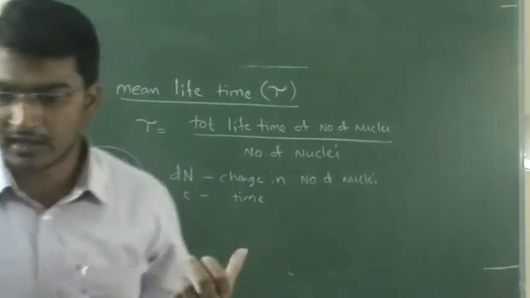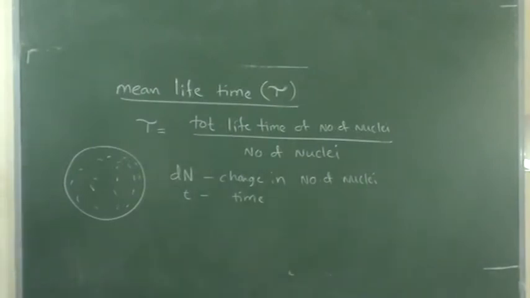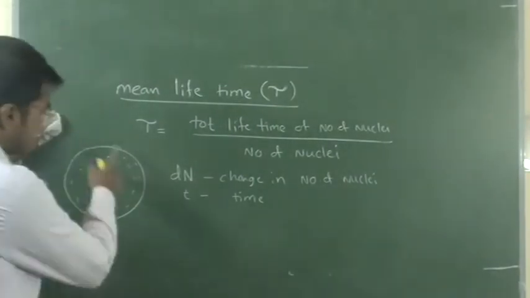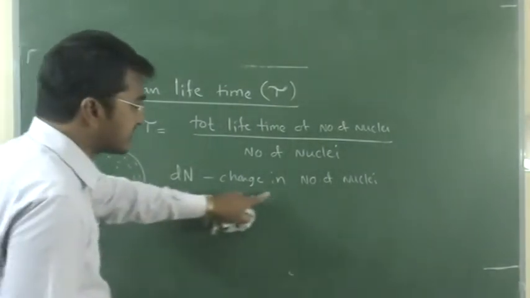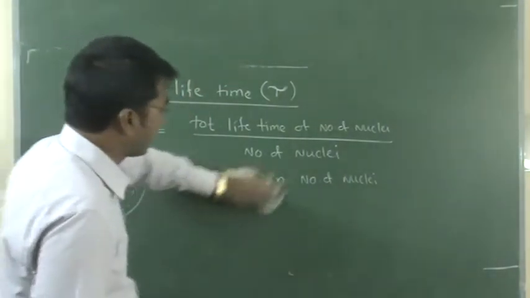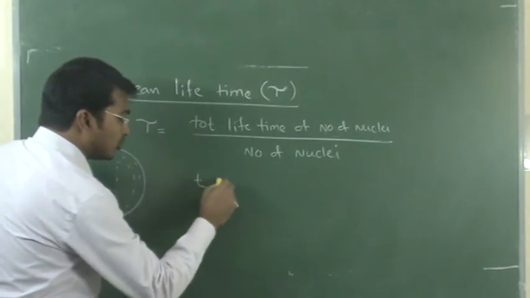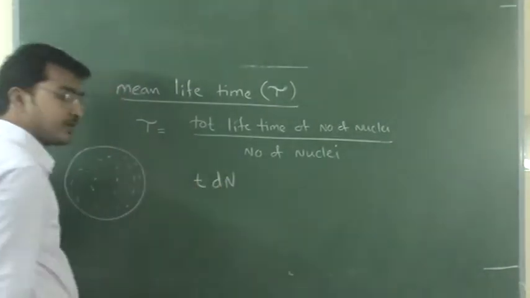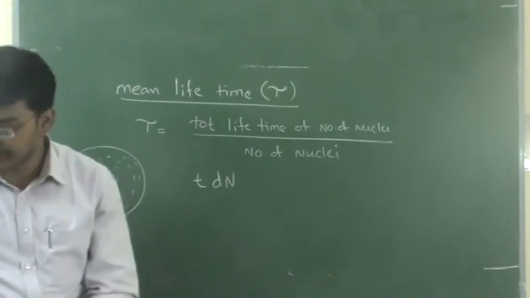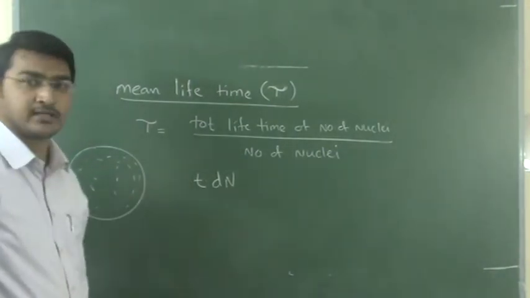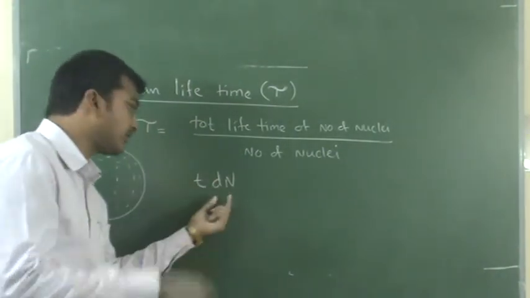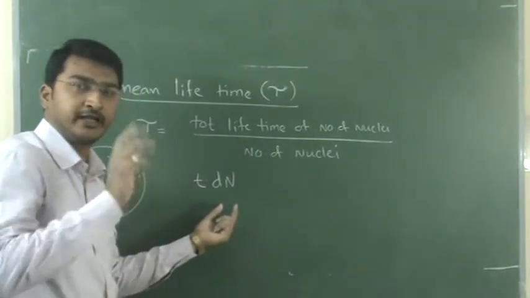So remember, dN is the change in number of nucleus and t is time. How to write it? Here, t into dN. t into dN represents the lifetime of the number of nucleus dN, only dN.